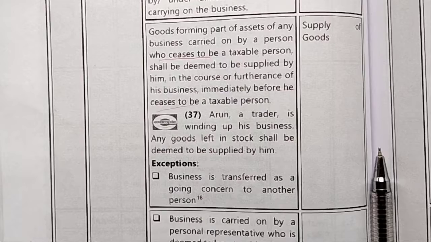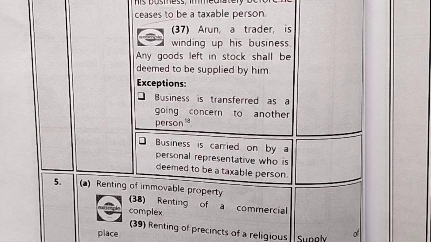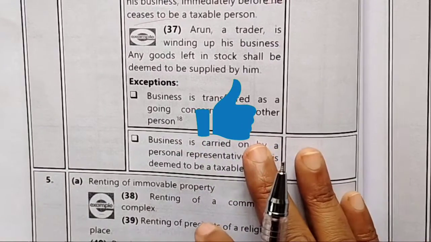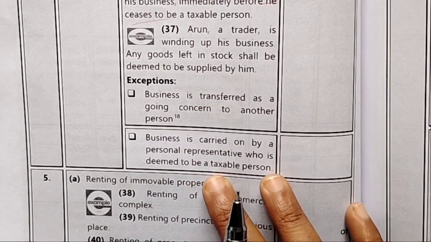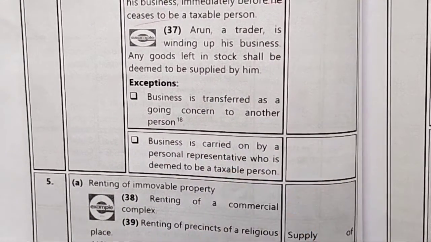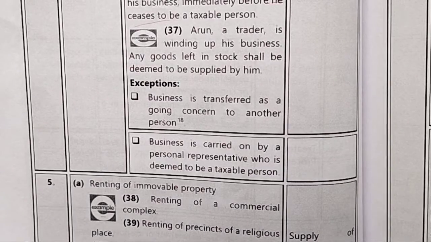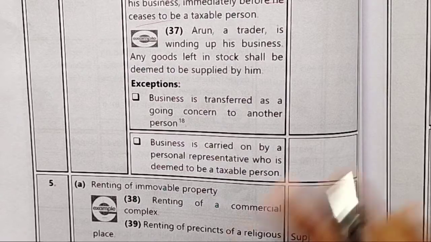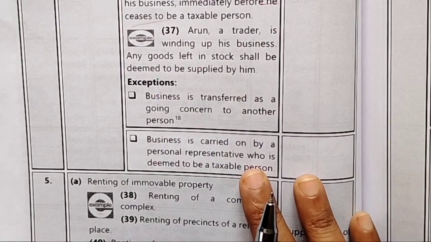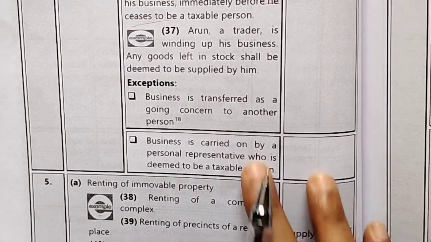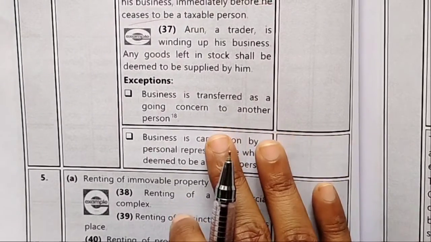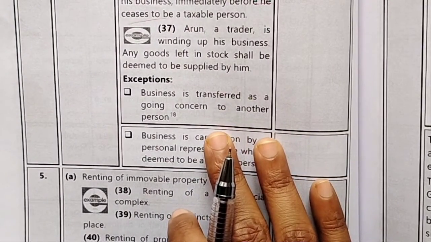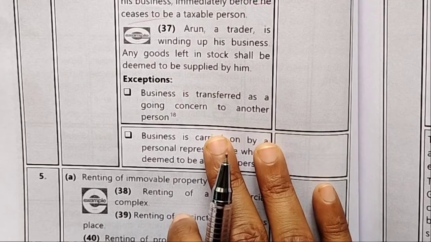Then the second one is where the business is carried on by a personal representative who is deemed to be a taxable person. For example, Arun ceases to be a taxable person. That means he is no longer a taxable person, but a personal representative took over the business and now he is carrying on the business. So here the business doesn't cease. In such cases also this rule doesn't apply.